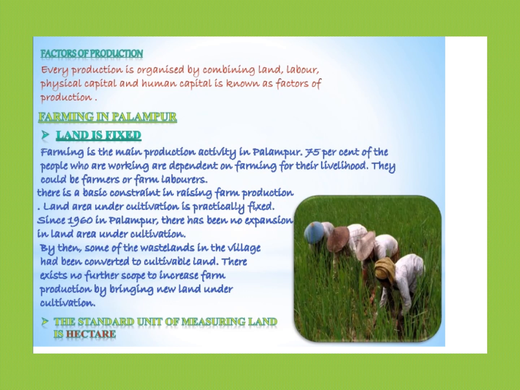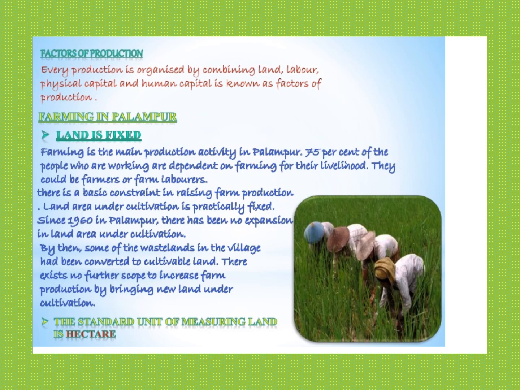We had studied in the introduction that few people own maximum land and maximum people own little land. So when the land is fixed, obviously everybody cannot be owning it. Area under cultivation is practically fixed. Since 1960 in Palampur, there has been no expansion in land area under cultivation.